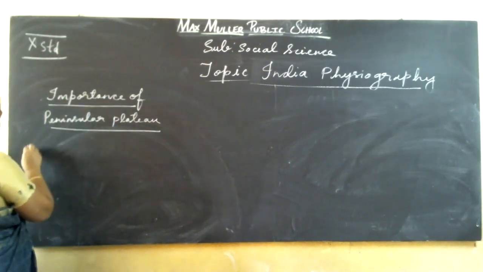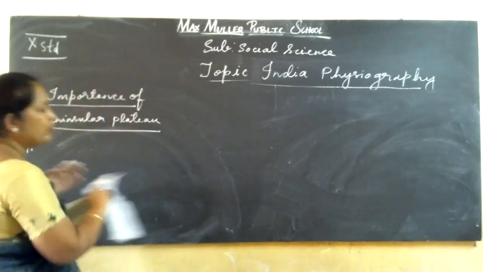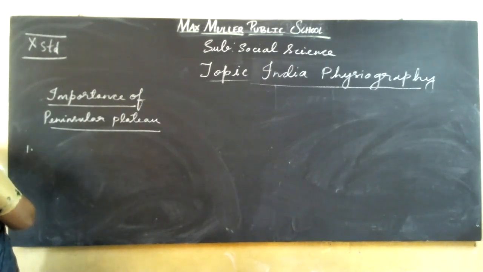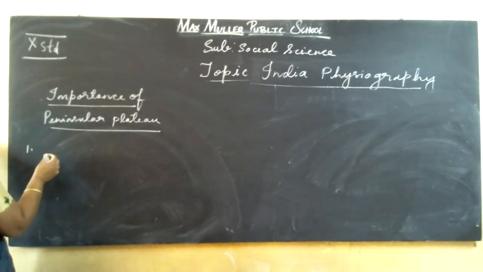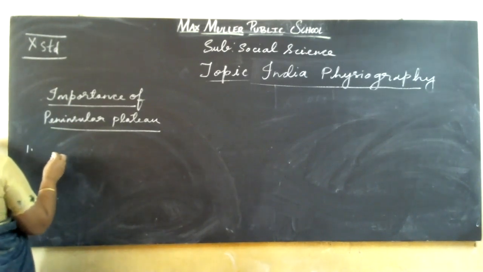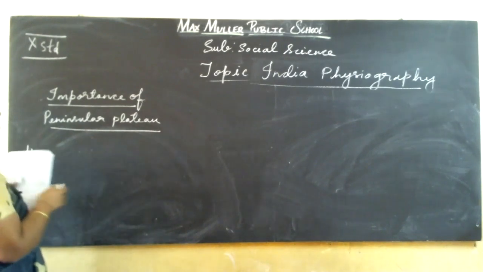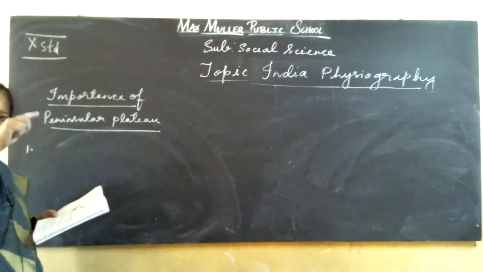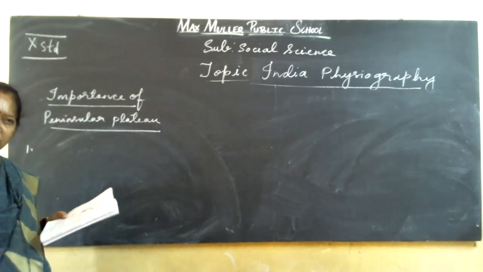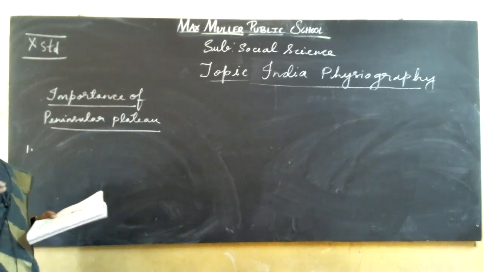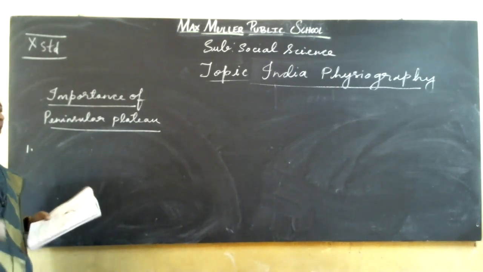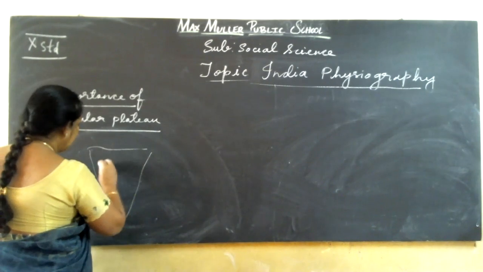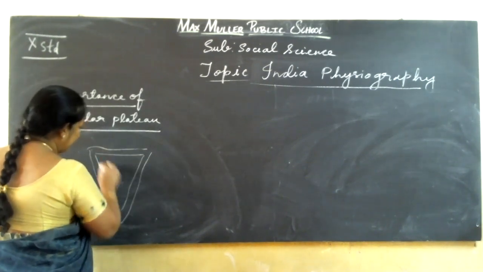And one more thing, the central part is called the Deccan Plateau, children, and that extends from the Tapi River to the Mahanadi Valley. Inside the core, that is called the Central Plateau or Deccan Plateau. The Peninsular Plateau is there, like this. So the inner one is the Deccan Plateau.